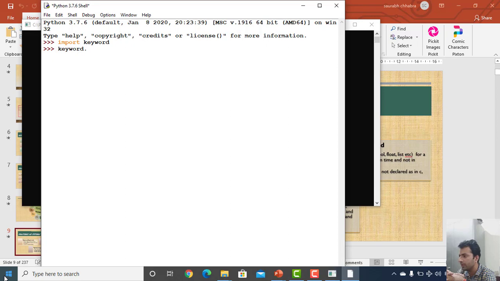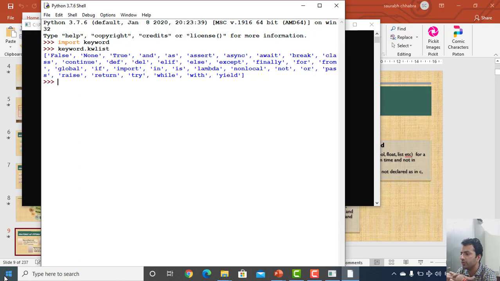keyword dot, and it has its own intelligence, which itself tells what we can use. So what are the things within this module? This is kwlist, and if I just press enter, it is going to tell me what the different keywords are. If we count all these keywords, there are overall 33 keywords in Python. So we will be covering almost all of them.